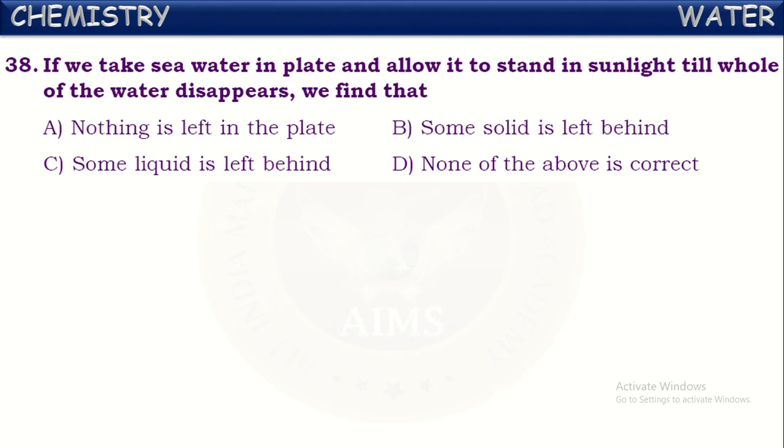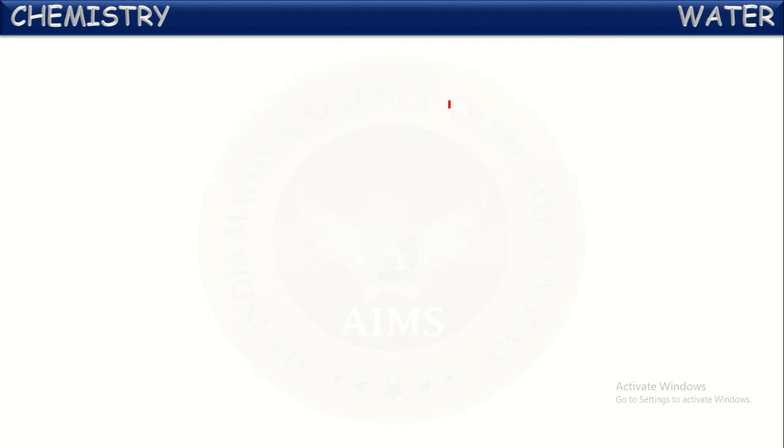Because seawater is not the pure form of water. It contains large quantities of salts dissolved in it. When it is allowed to evaporate, after the evaporation of complete water, it remained with salts. So we can say some solid will be left behind on the plate because of the dissolved salts in the seawater. This is correct. Next one.